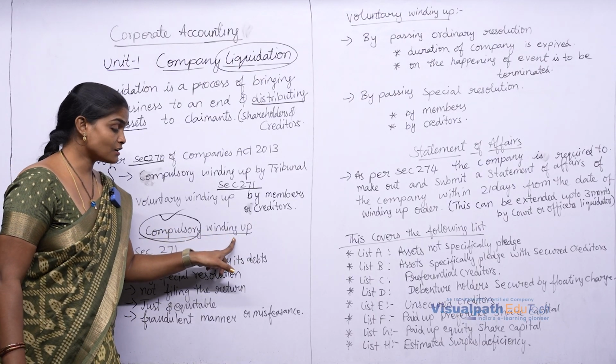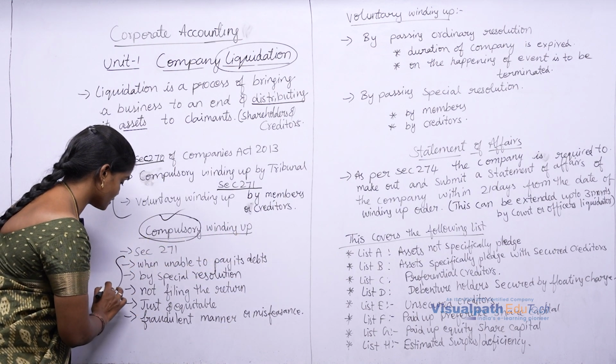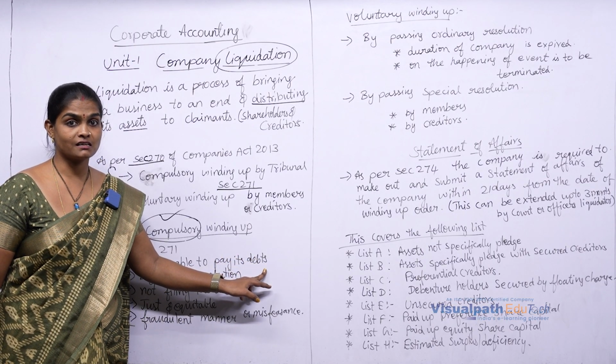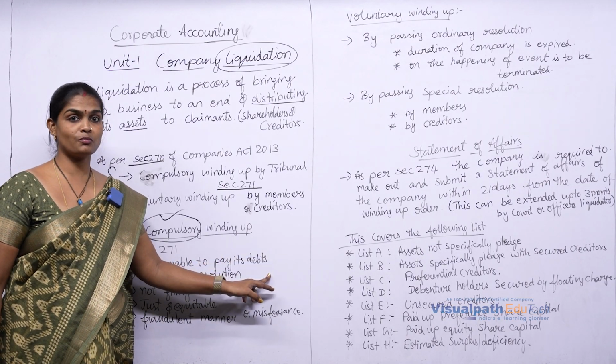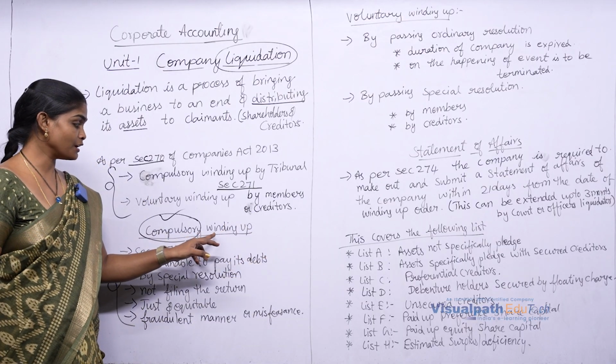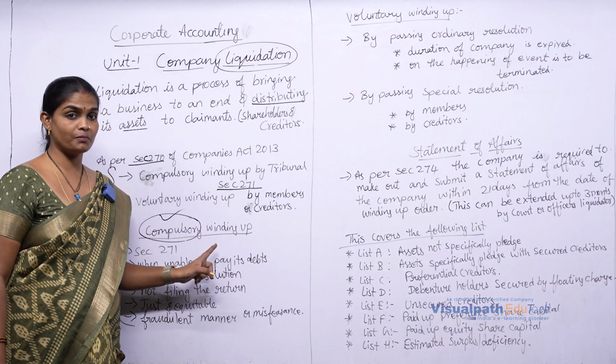So under what circumstances is it going to receive a notice? Under the following circumstances. When unable to pay back its debts, when the company is not in a position to pay back the debts, then in that situation compulsory winding up takes place. Tribunal will issue a notice for compulsory winding up.